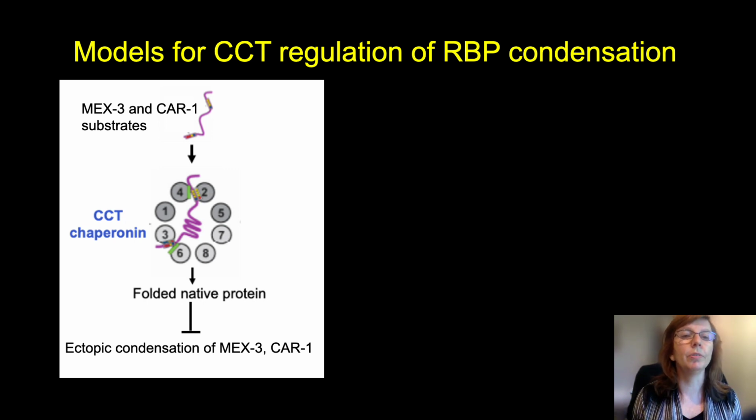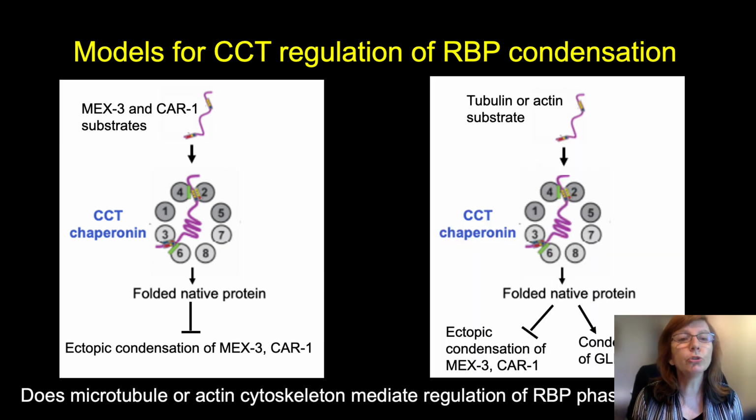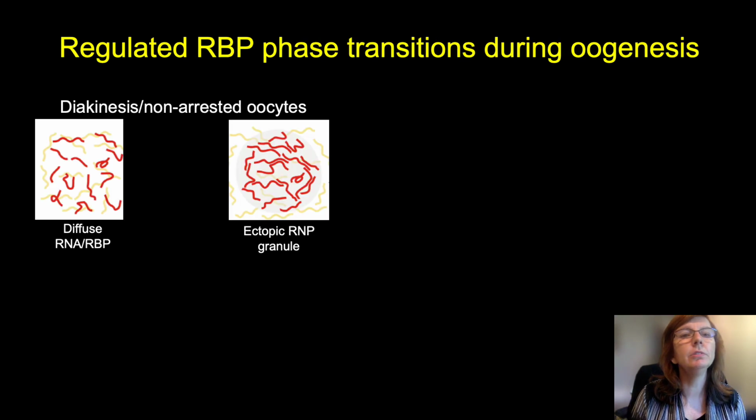This would go along with the general idea that misfolded proteins tend to aggregate. Alternatively, the microtubule and actin cytoskeleton might be mediating the regulation of RNA binding protein phase transitions. We know that tubulin and actin in most eukaryotic cells are substrates of CCT, and perhaps those cytoskeletal elements need to be folded properly in order for phase transitions to be properly regulated. So we're currently pursuing both of these models.